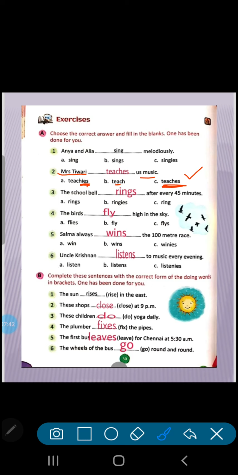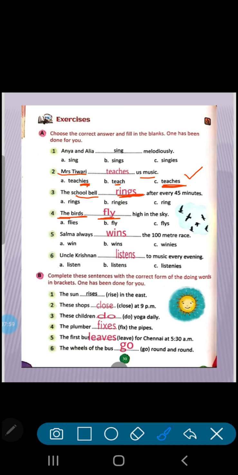If Mrs. Tiwari and Mr. Tiwari, two are given to you. Okay. Next, the school bell. School bell is a singular noun. One bell. So we will add s here. Clear? The birds. Now birds are plural. There are so many. So we will not add s here.